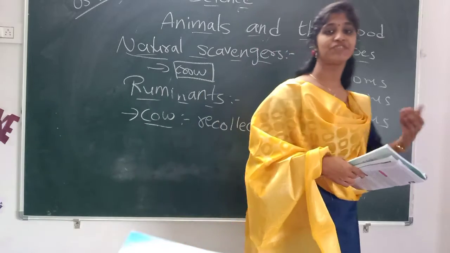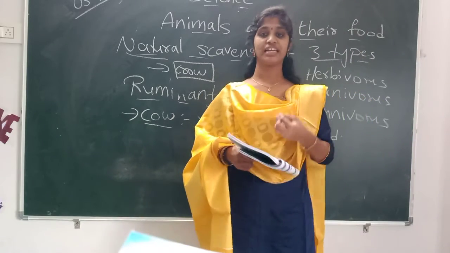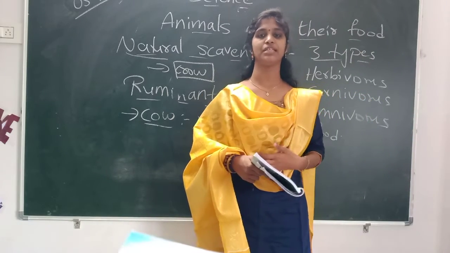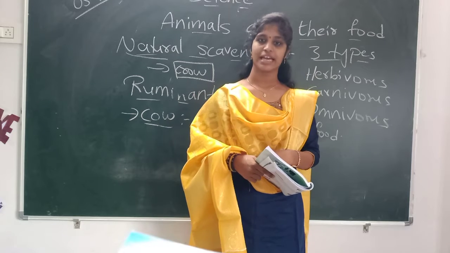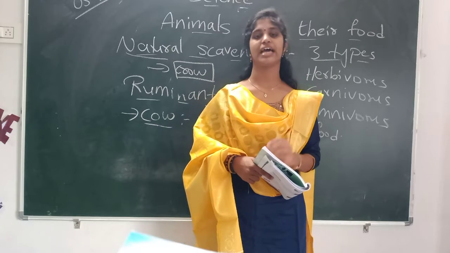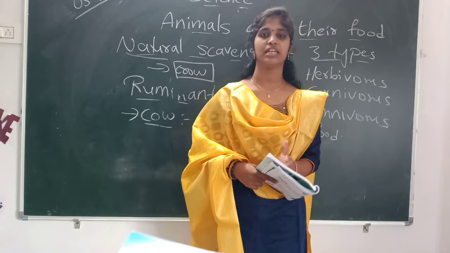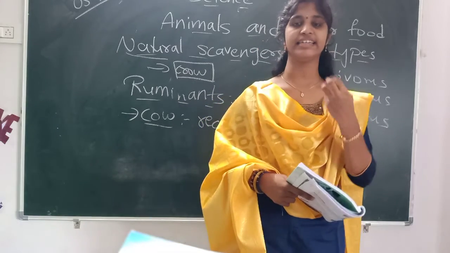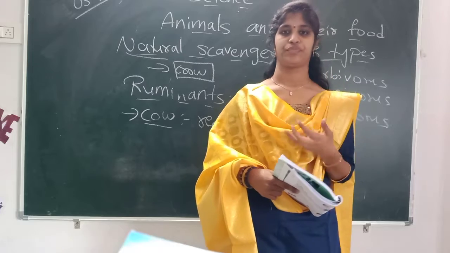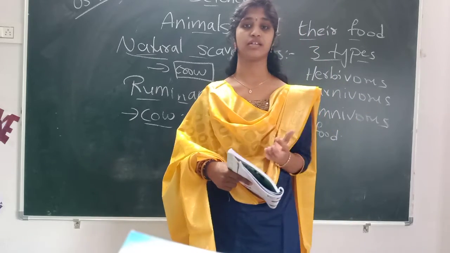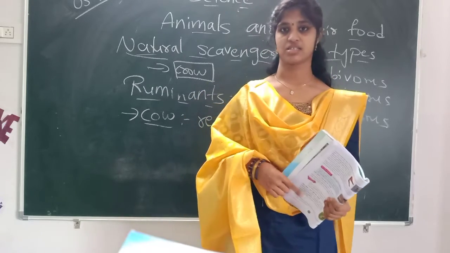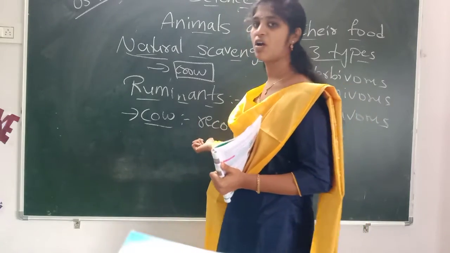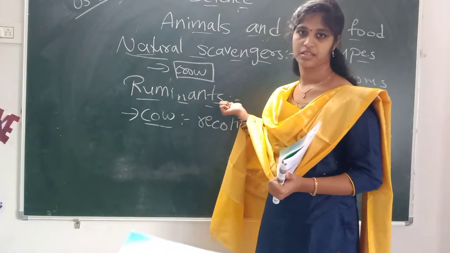After some time, when it feels hungry again, it will recollect its food from its stomach. Can we do that? No. That is the capability of the cow only. The cow will bring its food from the stomach to the mouth and again it will chew. If you look in your surroundings, you can easily find this. So this type of animal is called a ruminant.